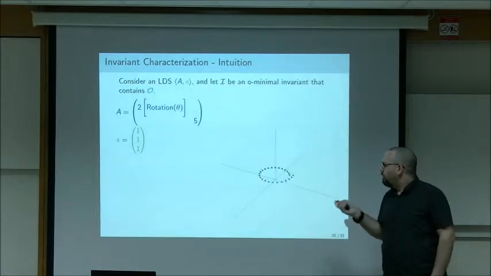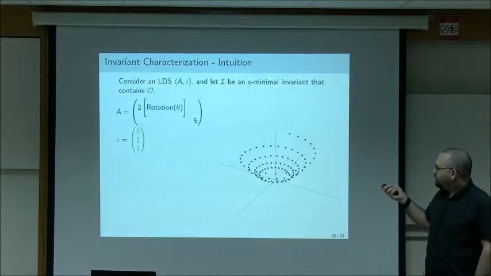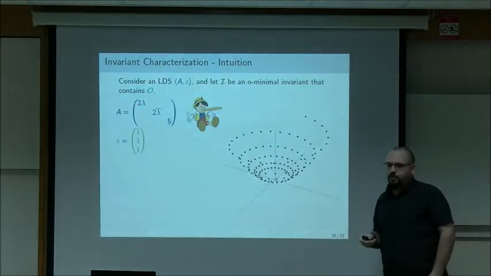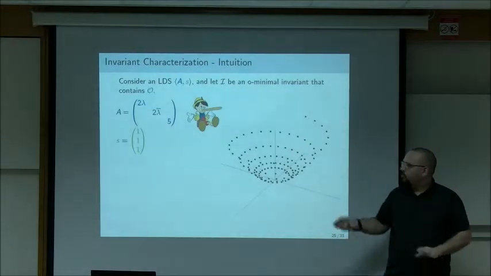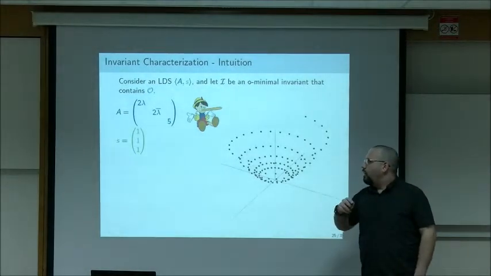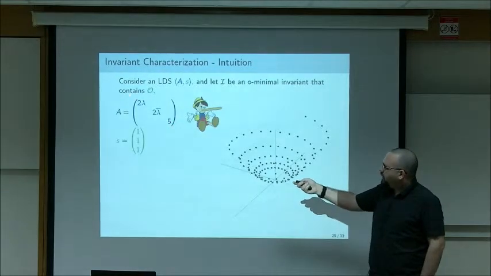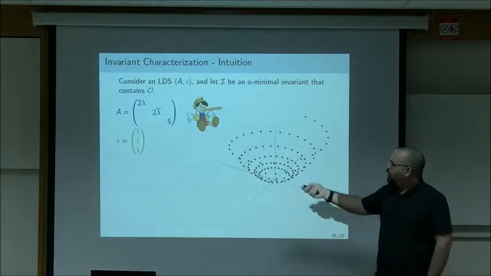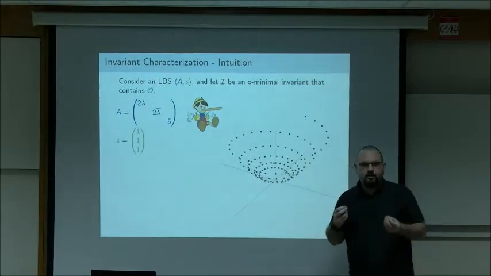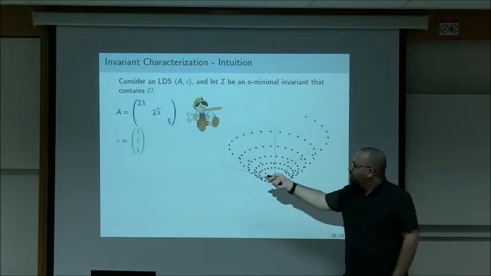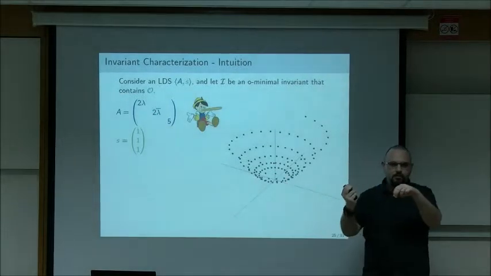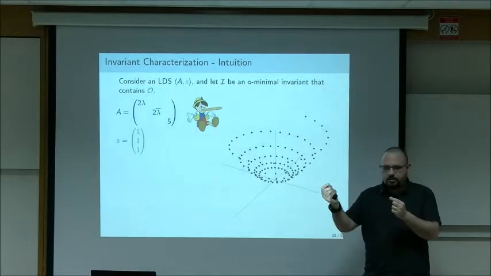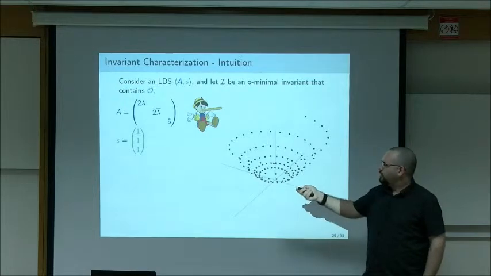And I'm going to lie a bit. Oh, sorry. This is the orbit that we've seen before of this linear dynamical system. And I'm going to lie a bit and write this matrix as a diagonal matrix, ignoring the similarity matrices. So I'm just going to assume that A equals this matrix. What is this matrix? On the diagonal it has the eigenvalues. On the Z axis, it has this eigenvalue 5, which is real. On the X and Y plane, it has two complex conjugate eigenvalues. What are these eigenvalues? So lambda is a complex number on the unit circle, so a complex number of length 1. And the modulus of the eigenvalue 2 lambda is 2. So we stretch by 2 and rotate. So this is what this signifies.